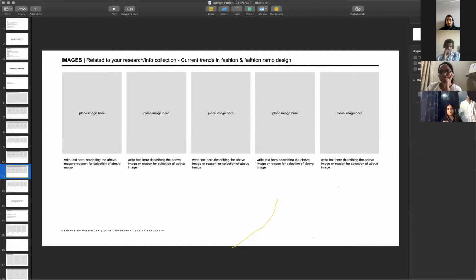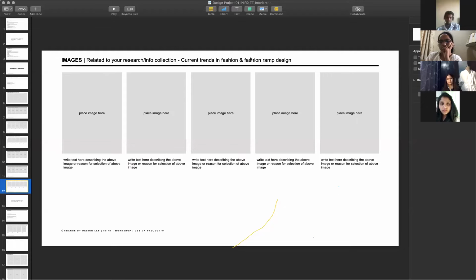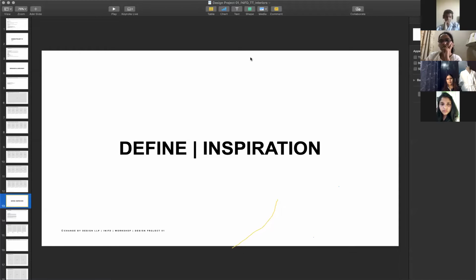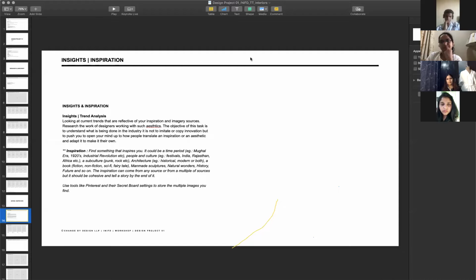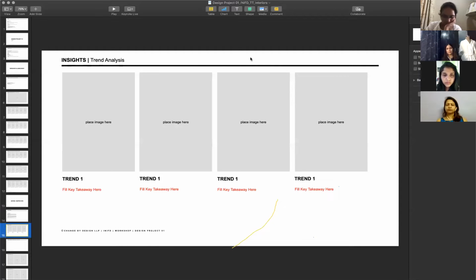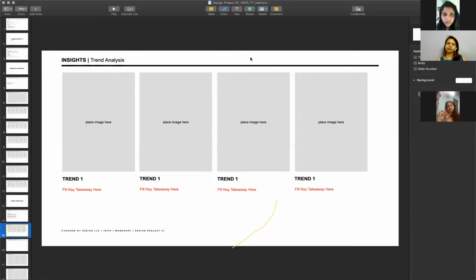So we've broken down the research in specific parts now so that it is easier for you to express. Okay? And then it comes down to this where you actually put down the inspiration, and the first side of the inspiration is about the trend. The same thing applies to fashion too. This part of it, the trend analysis, we're making it a trend analysis not to copy.